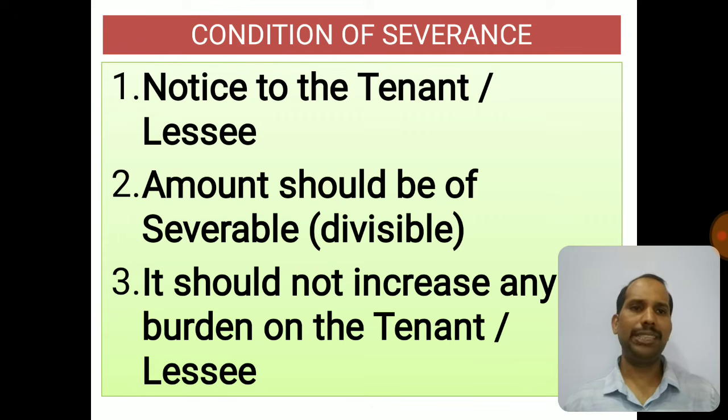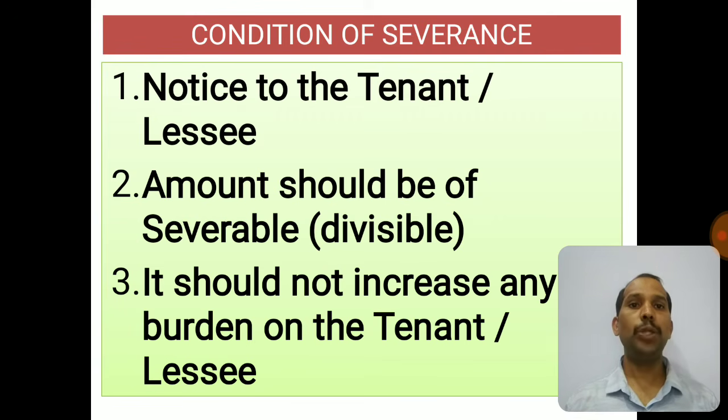There are three conditions for division that we need to learn, and with that I am closing this session. Let's try to understand what these three conditions are. One, there should be a notice to the tenant or lessee, whoever is staying in the home. For example, in the previous case, we have seen E is staying in that home as a lessee. Now, the lessee should get a notice of what is the percentage, what is the portion, or what is the share level, so that he can make the distribution accordingly. So he should get a notice.